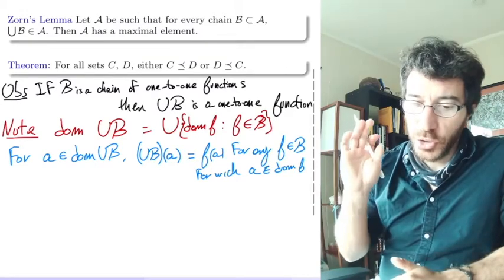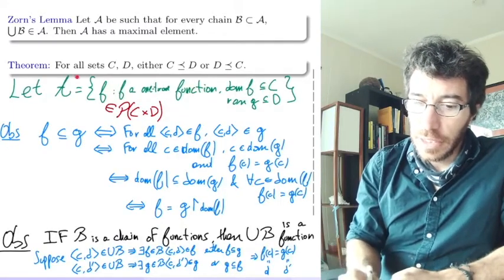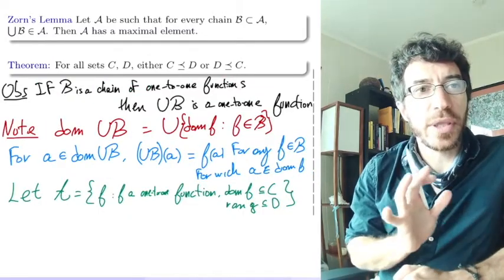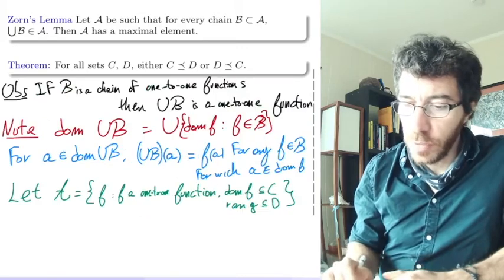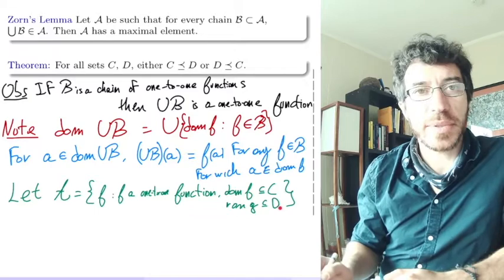Okay, so now, here is our A. Let's copy this guy. Remember that we started with this set A that we had up here, that is a collection of one-to-one functions whose domain is a subset of C and whose range is a subset of D.